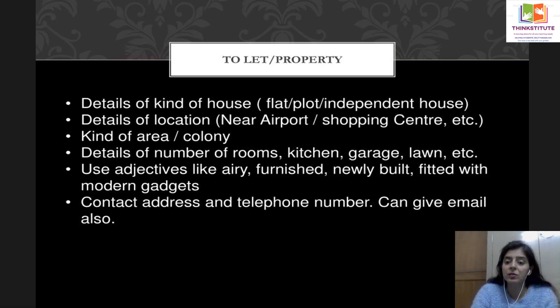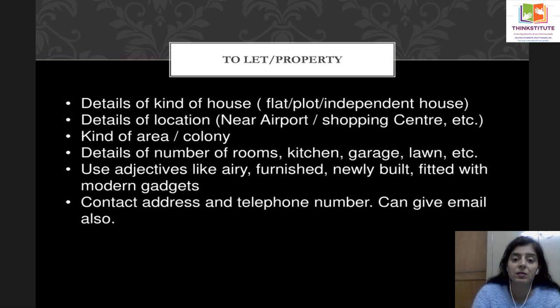For example, if you're staying in Delhi, you can say it's in Janakpuri or Vikaspuri or Dwarka or Safdarjung Enclave. All these areas can be mentioned. So the kind of area or colony can be written. The number of rooms, for example, 5 BHK. When we write BHK, B stands for bedroom, H stands for hall, K for kitchen. So 5 bedrooms plus a hall and a kitchen. And you can talk about the kitchen, whether it's modular or not. You can tell if there is an extra garage over there. Do you have a lawn, or does it have 24/7 power backup as well as water supply?